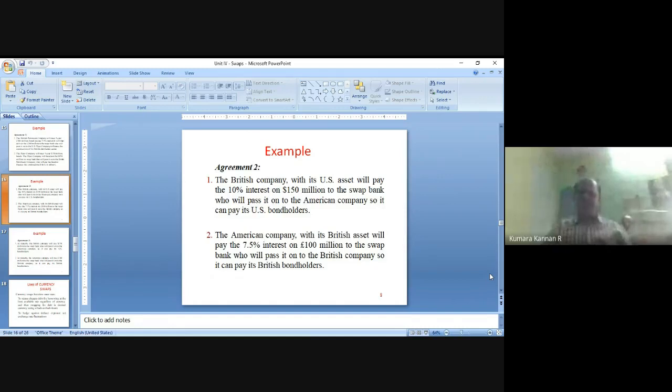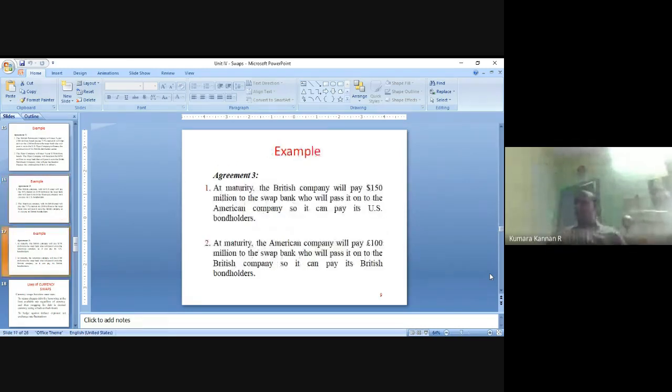After 5 years, they have built the facility and are doing the business. At that time they have to repay the amount, since these are 5-year bonds. So at maturity, after 5 years, British Petroleum Company will give 150 million American dollars to the swap bank. The swap bank will give it to US Piper Company. US Piper Company will call all the bondholders and repay the amount. Over.